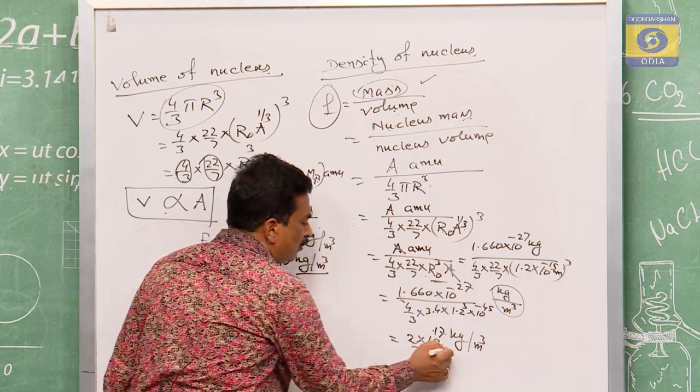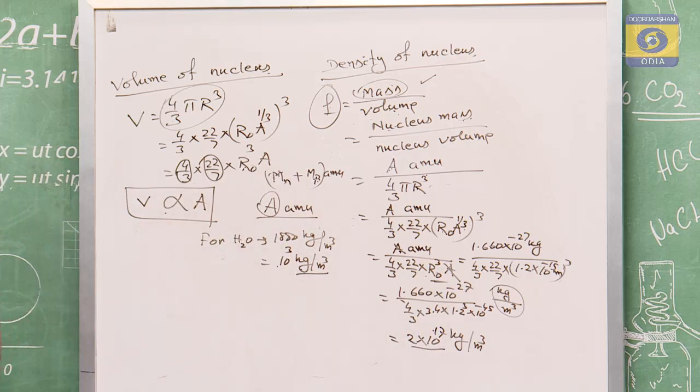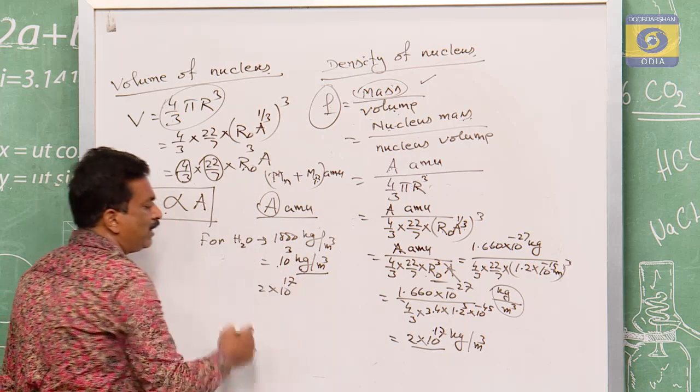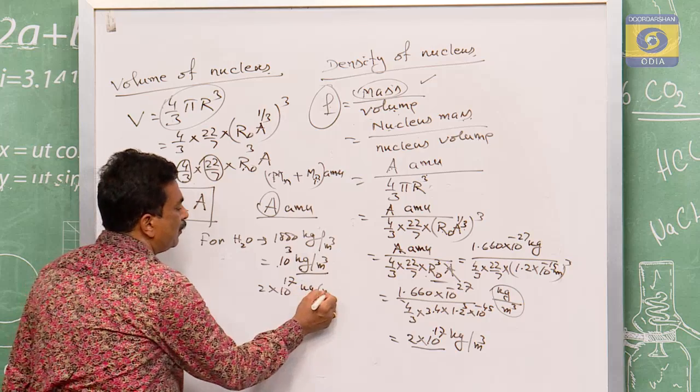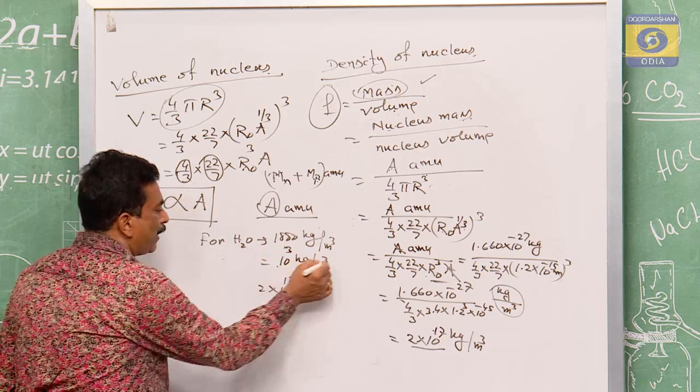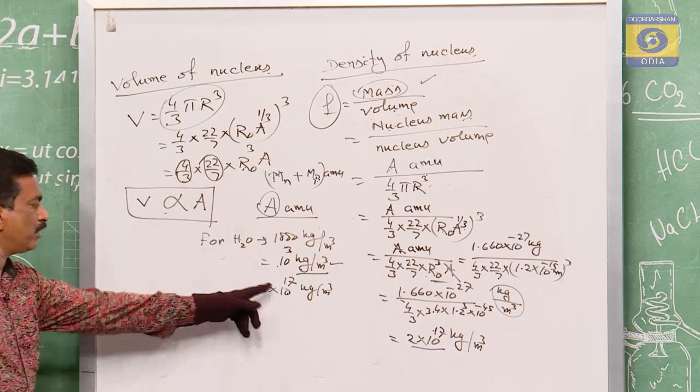But for the nucleus, that is equal to 2 into 10 to the power of 17 kg per meter cube. So if you compare these two, in comparison to water, the nucleus